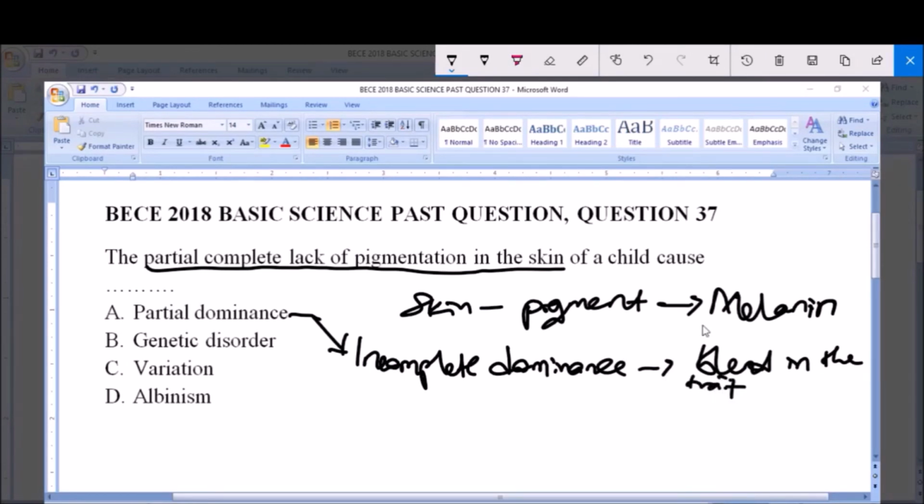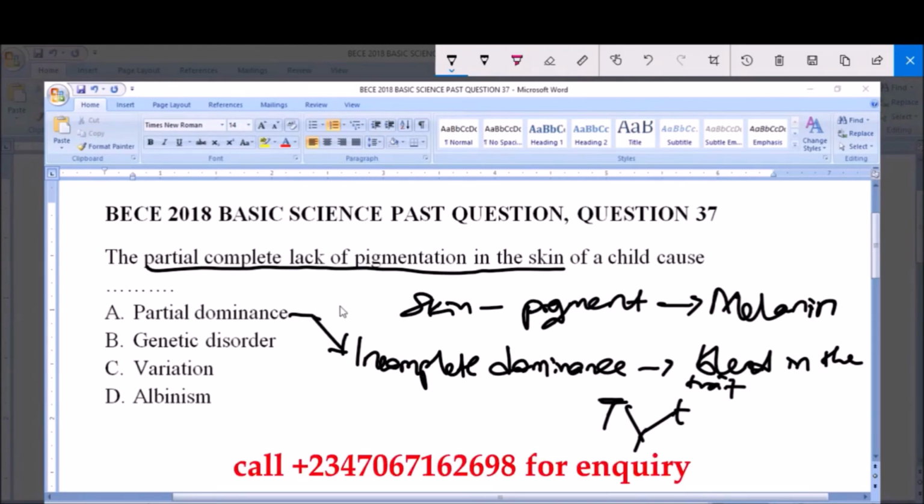Now what does this mean? Take for instance, you have a tall tree and a short tree, and you crossbreed these two together. Let's say this tall tree is actually dominant, but in the case of partial or incomplete dominance, what do you have? You will have a tree that is neither tall nor short. That is what partial dominance simply refers to, and partial dominance here doesn't account for this answer at all.